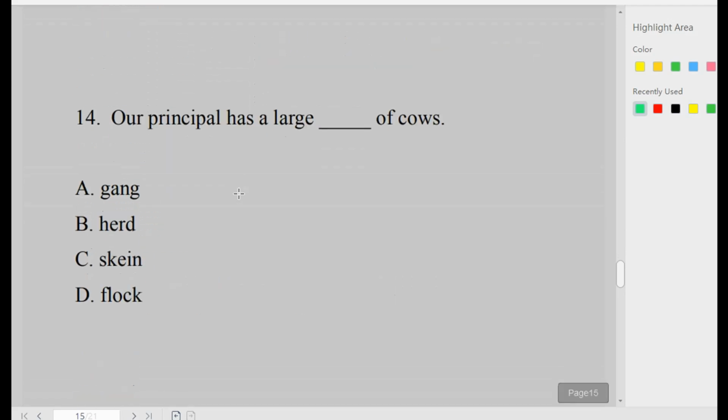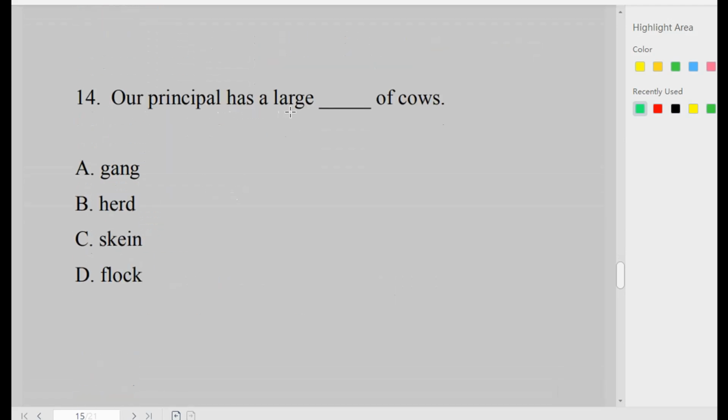In number 14, our principal has a large dash of cows. In the options, we have gang, herd, skein, flock. What is the collective noun that we use for cows? It is herd. Option B, a large herd of cows.